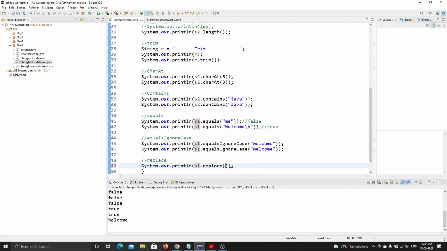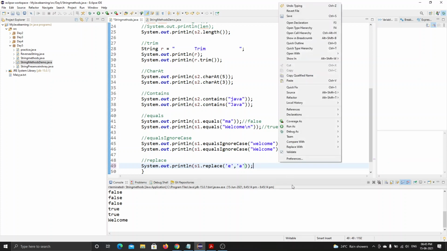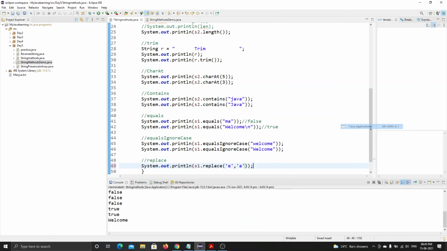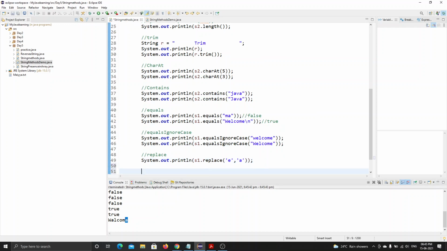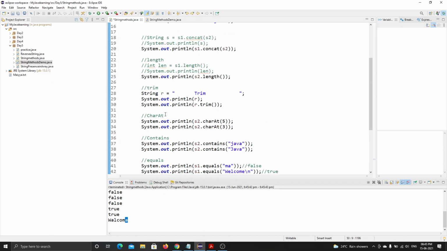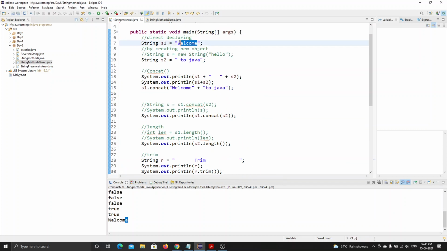Let me check the character first. See, it is replacing E. It is replacing E. Okay. Because it doesn't replace this, it is considering a single string here. So it is not replacing.